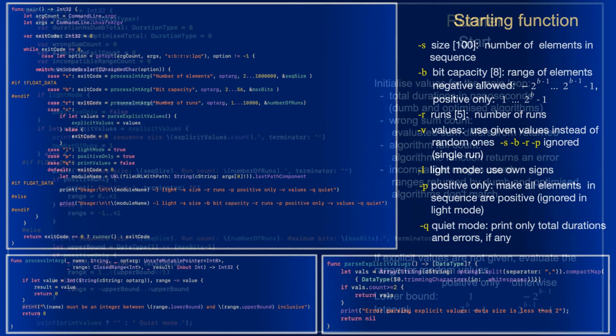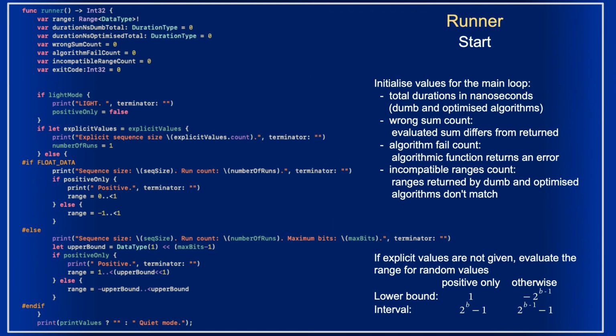Now take a look at runner. At start, it defines and initializes some variables, such as range on random data, total durations in nanoseconds for dumb and optimized algorithms, as well as error counts: wrong sum if the returned sum is different from the computed sum, algorithm fail if an algorithm returns an error, incompatible range if the ranges returned by dumb and optimized algorithms don't match.